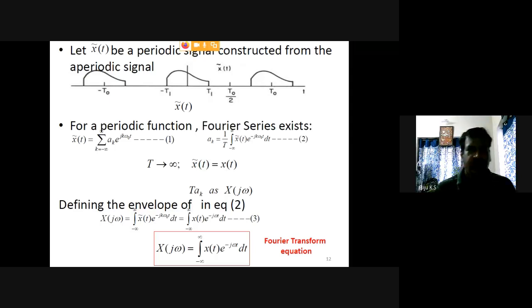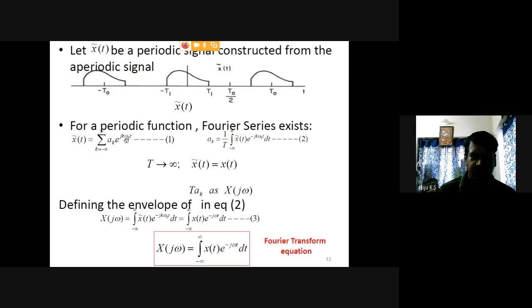Okay. So now it is a periodic one. If the signal is periodic, then we can apply the Fourier series. That means x tilde t is equal to the summation of ak e raised to jk omega t. We can represent x tilde t in terms of the summation of exponential sequences.